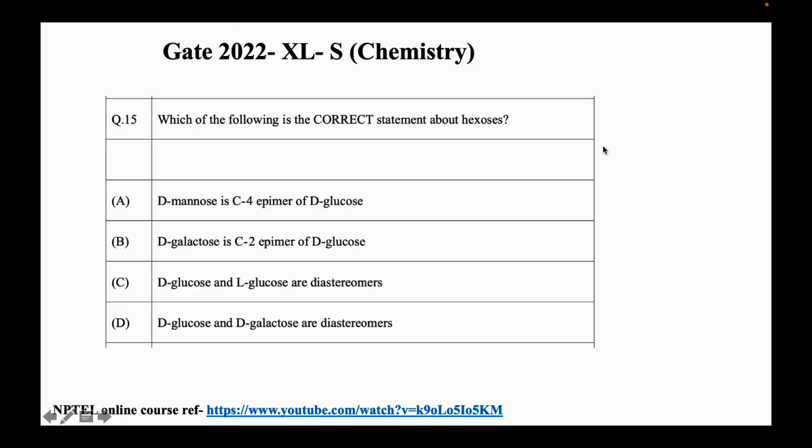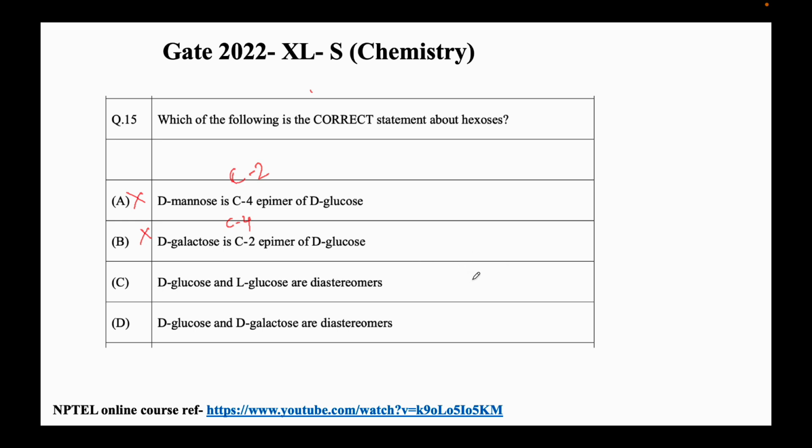Coming back to the question, they have asked which of the following is the correct statement. D-mannose is a C4 epimer? No, we know that D-mannose is a C2 epimer of glucose, right? Similarly, galactose is a C4 epimer of glucose. So these statements are wrong. D-glucose and L-glucose are diastereomers?